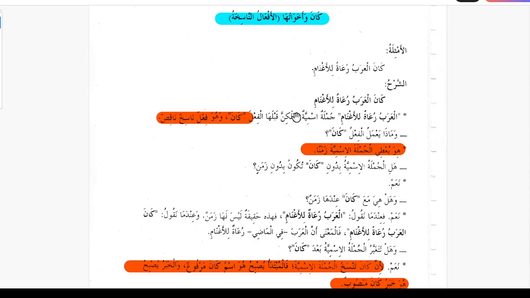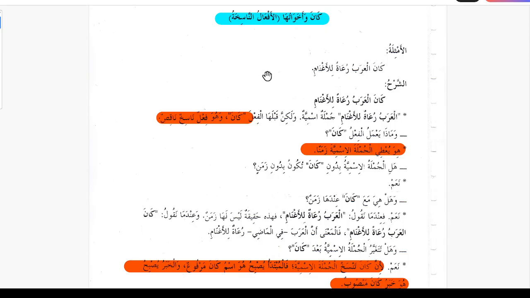Kana is the verb. So when Kana comes, wahuwa failun nasikhun naqisun. Which is the failun nasikhun naqis. So Kana is the naqis verb. Normally the function of the verb is two things: it describes an action and the time of the action.